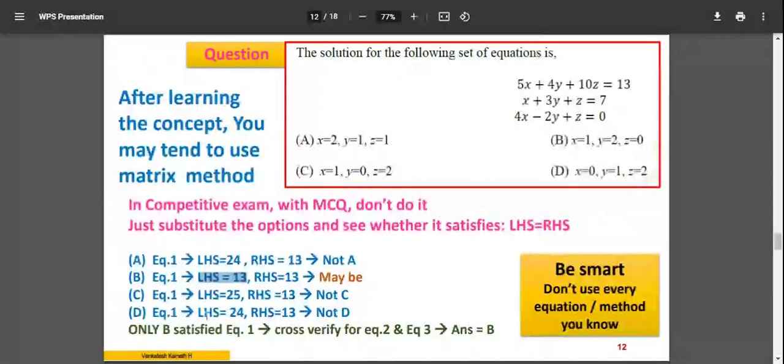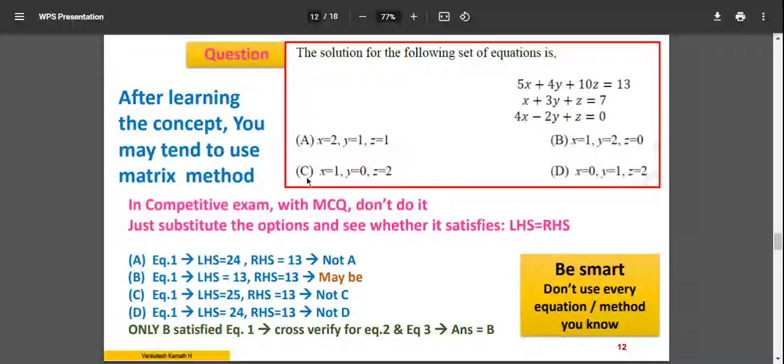I'll put it and I find that LHS is equal to 13. RHS is equal to 13. Do not tick the answer now. Write it as maybe. Okay, this may be a tricky question here. You do not know. The other two may also be right for this equation. We do not know. We are not tested. So maybe this may be the answer. You cannot exclude now.